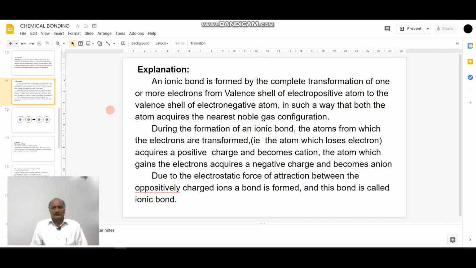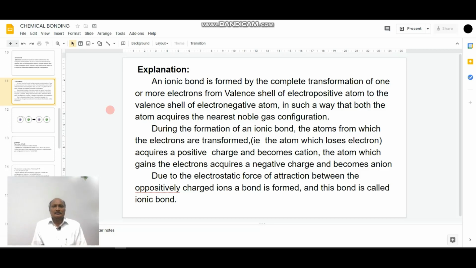An ionic bond is formed by the complete transfer of one or more electrons from the valence shell of an electropositive atom to the valence shell of an electronegative atom, in such a way that during the bond formation both the atoms acquire the nearest noble gas configuration.